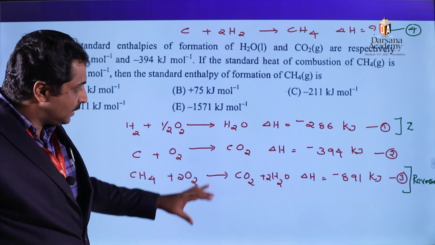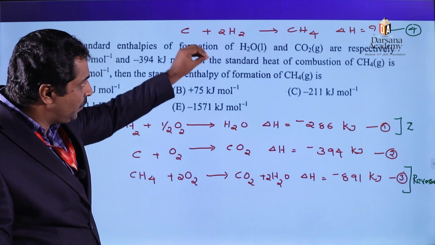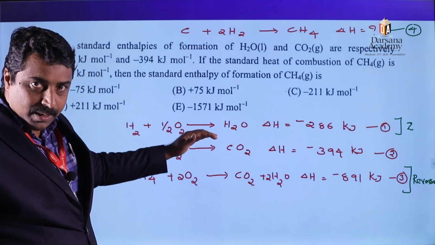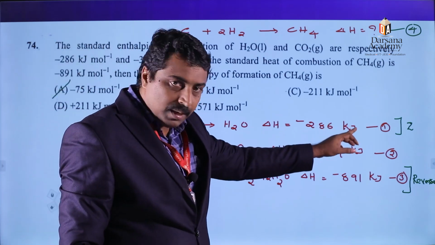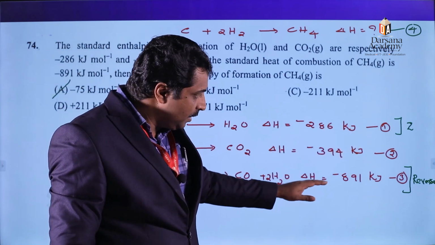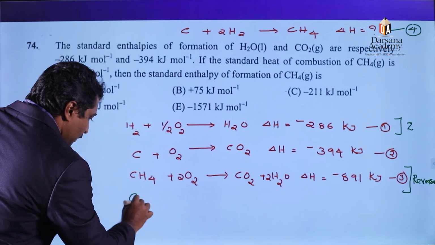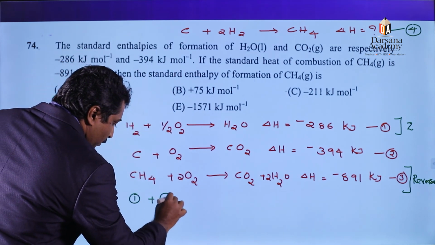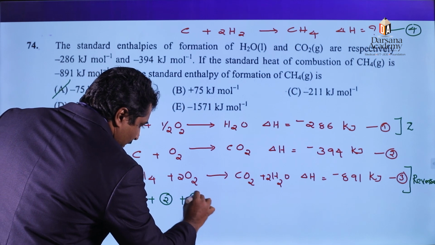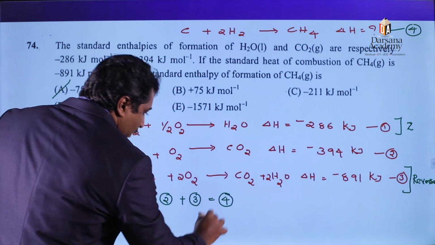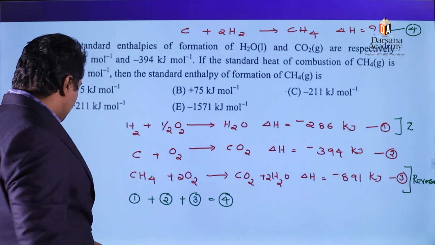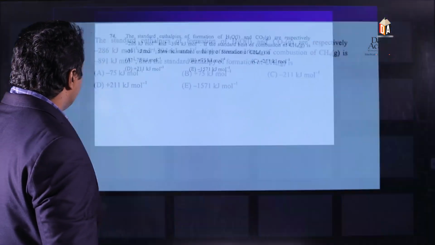Did you get it? Just convert these three equations into equation number 4. How can we convert it? Multiply equation number 1 by 2 and then reverse equation number 3. After that, we add equation 1 plus equation 2 plus equation 3, which is equal to equation 4. Okay, then again, next question.